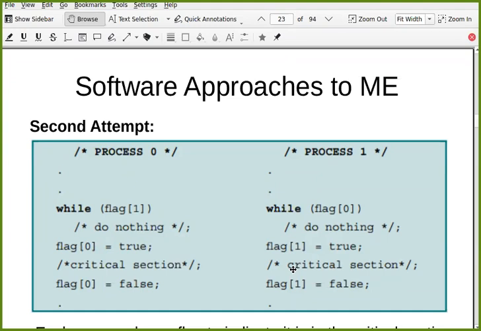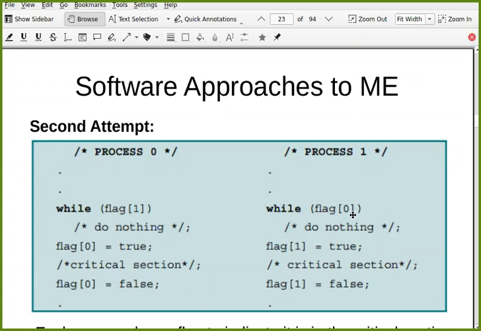Because this is a time sharing system, or even a multiprocessor system also. Just think about this. Let's say process 0 executes this part. It just checks this while flag 1, and let's say at that time flag 1 is 0. Let's say flag 1 is 0 initially. After checking this condition, the process gets switched and process 1 executes. That is completely possible, that this process gets switched after executing this code only.